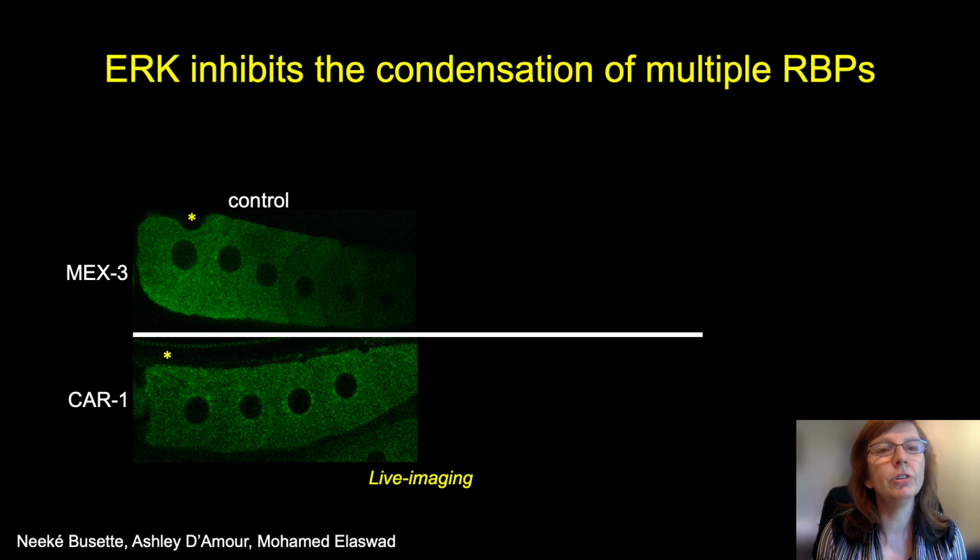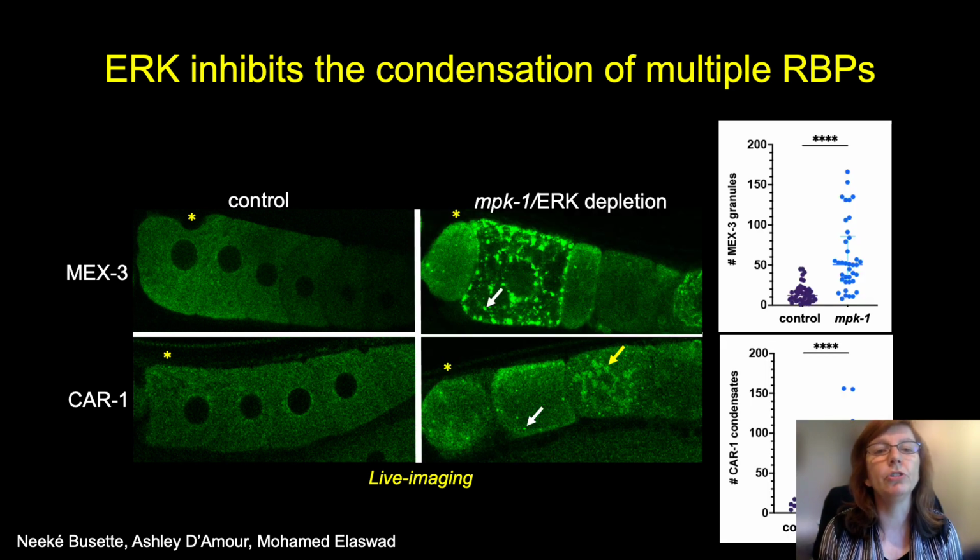In the control images of these diakinesis oocytes, we just see dispersed protein as we expect. And after ERK depletion, we do see condensates. So for MEX3 in the top row, you see the white arrow indicating some of the moderate-sized granules that we detect. And for CAR1, we see smaller spherical condensates indicated by the white arrow in the bottom right panel.